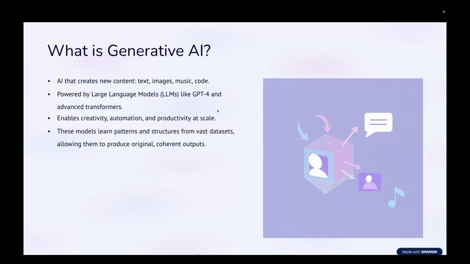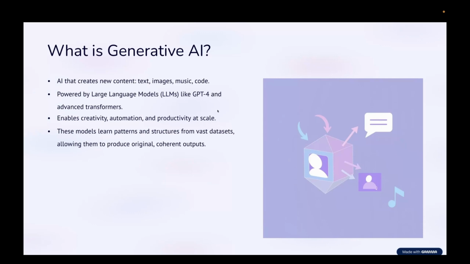Now, if you are at a loss what I'm talking about, what even is AI? Well, I'll talk in layman terms. AI is simply a branch of computer science which deals with making computers intelligent, making computers think or react like us. That is simply AI. So yes, generative AI is something that creates output for us. We have other types of AI as well, but that is out of the scope of the course. So I'm not going to talk about those.